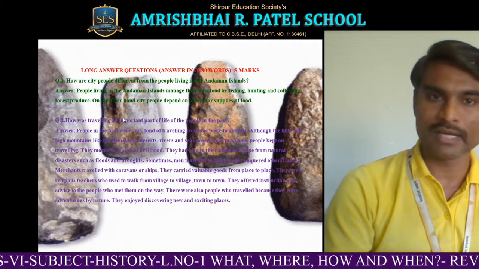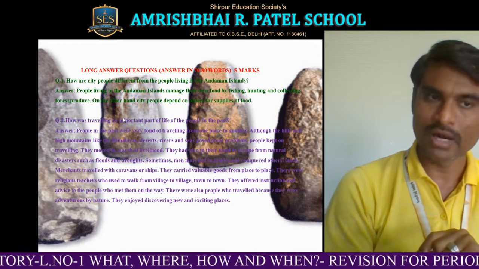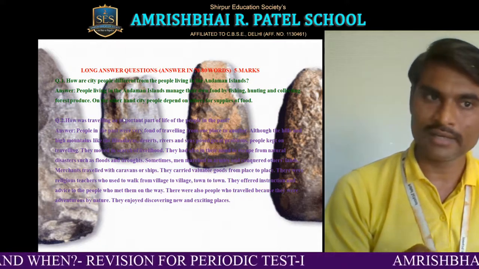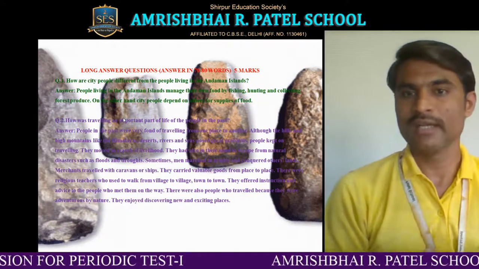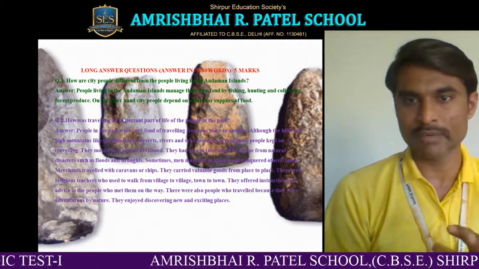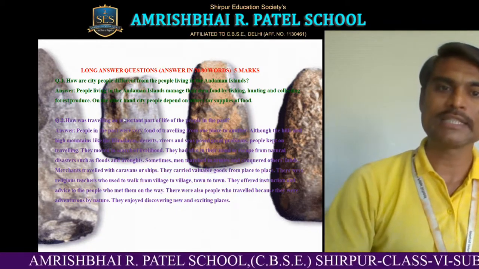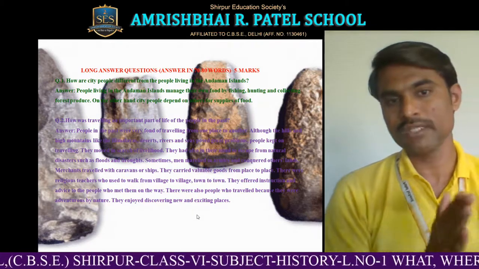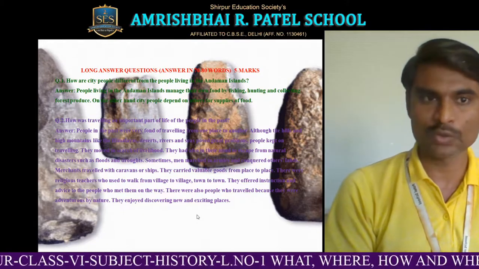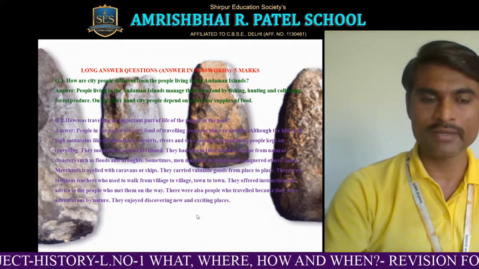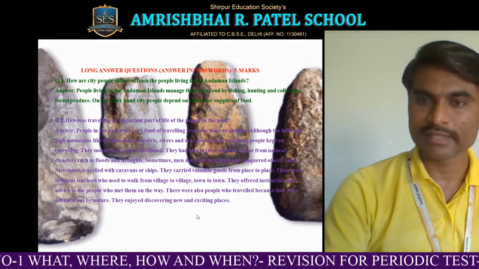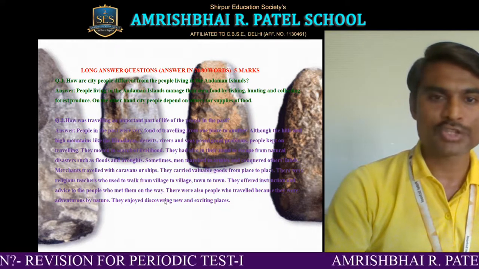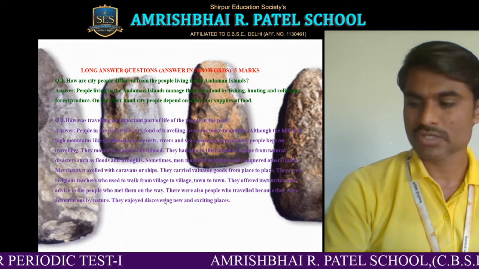People living in Andaman Island manage their own food by fishing, hunting, and collecting forest produce. So they are doing fishing, hunting, and they are collecting things from the forest, and whatever products they are getting from the forest, they are managing with that. On the other hand, city people depend on other supplies of food. Means they are getting from the suppliers and they depend on that. They are not doing the activities as the people of Andaman Island, those who are living there, are doing.